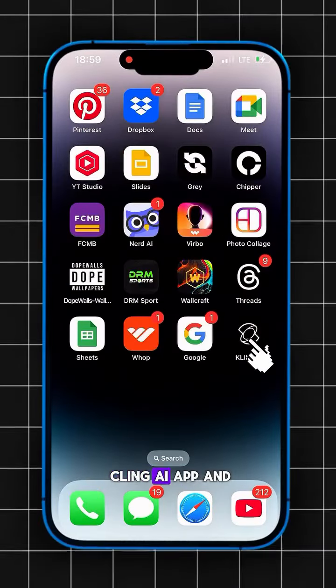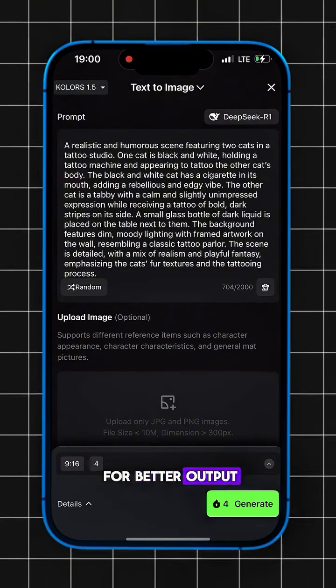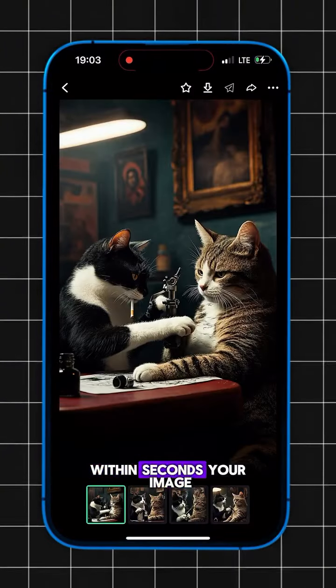Head over to the Kling AI app and click on AI image. Paste in your prompt. You can use mine for better output. Select your aspect ratio and the number of images, and hit generate. Within seconds, your image will be ready.